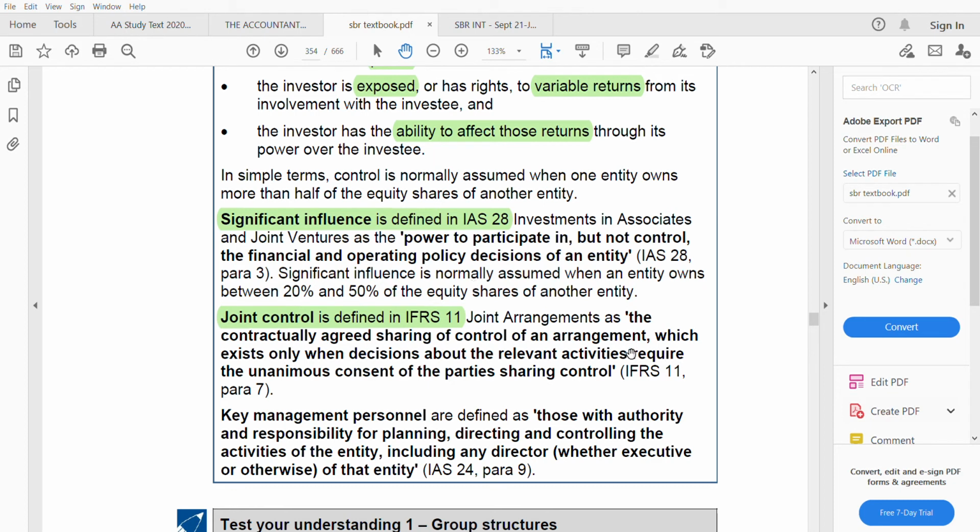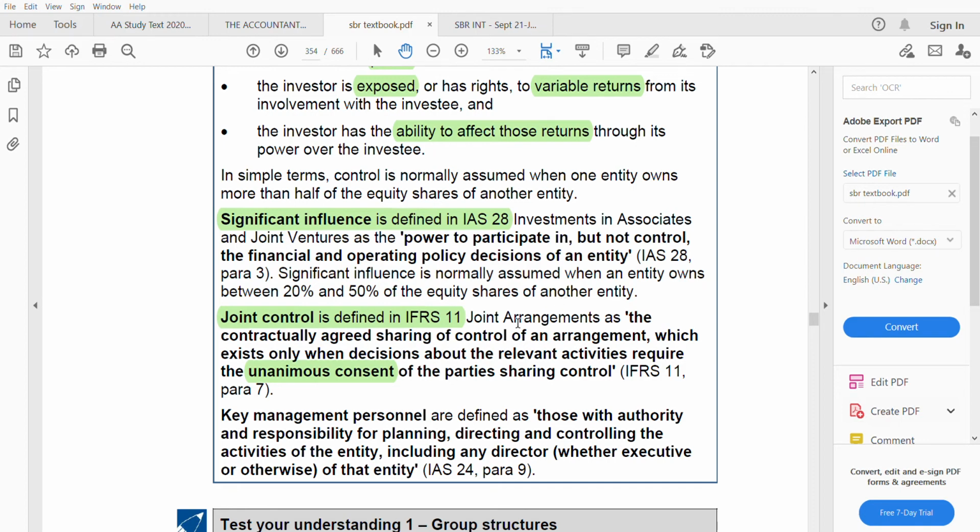Okay. So there's some agreement that they will share equally, or they will have joint control. And when decisions about the relevant activities require unanimous consent, this word is very important. Of the parties sharing control, you need this. Whenever unanimous consent is needed about relevant activities, decisions for relevant activities, then it is joint control.